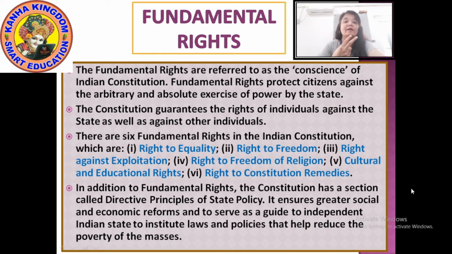Second, right to freedom. Third, right against exploitation. Fourth, right to freedom of religion. Number 5, cultural and educational rights. Number 6, right to constitutional remedies.